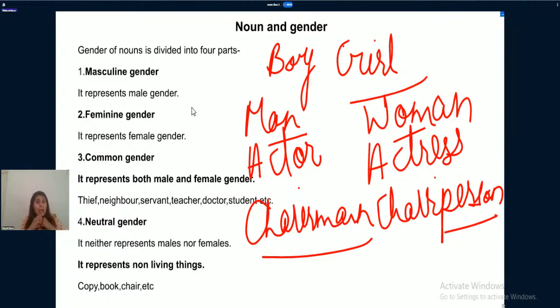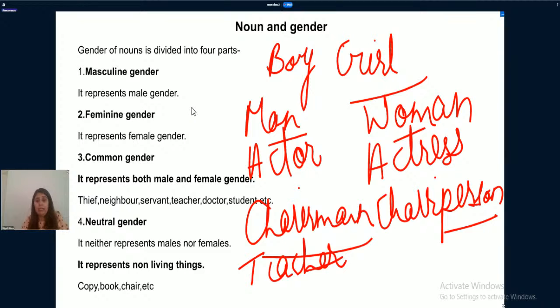Now, there are certain words which we cannot classify on the basis of gender, and such words come under the category of common gender. For example, if I say teacher, if there is a male teacher, then also he is known as teacher, and if there is a female teacher, then also she is known as teacher.